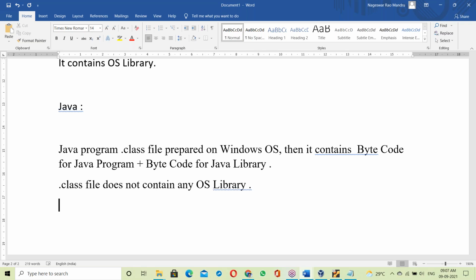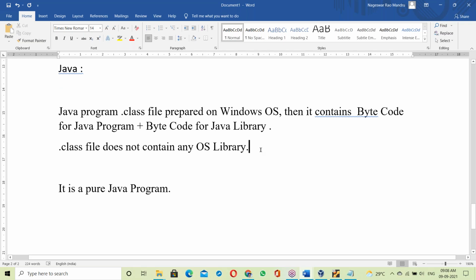It is prepared on an OS but doesn't have any OS library. It's a pure Java program. A dot class file is a pure Java program, and it doesn't have any OS library.